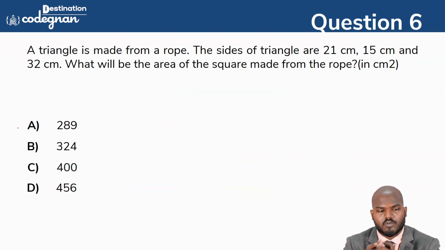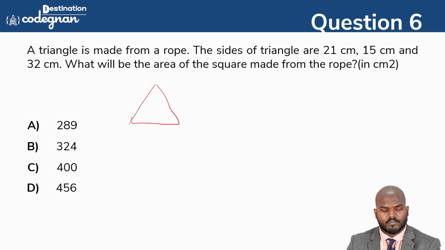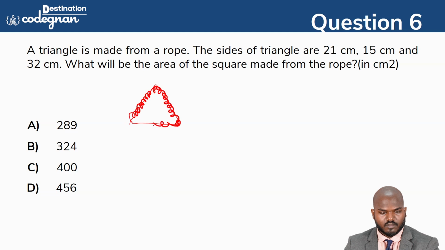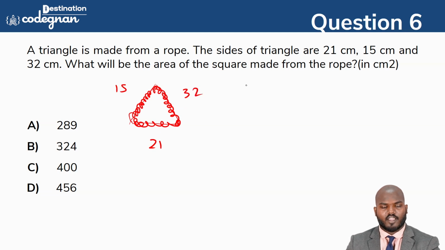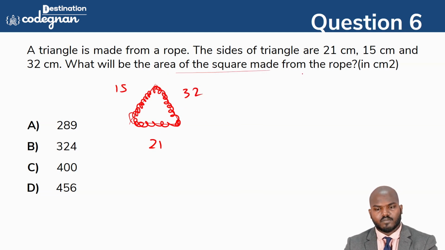Okay, so this is a very, very interesting question. Let's check how we can do this one. Okay, there is a triangle like this. You see, it is made up of rope. Okay, and the sides of the triangle are 21 centimeter, 15 centimeter and 32 centimeter, like what they have given. So they are asking what will be the area of the square made from the rope.